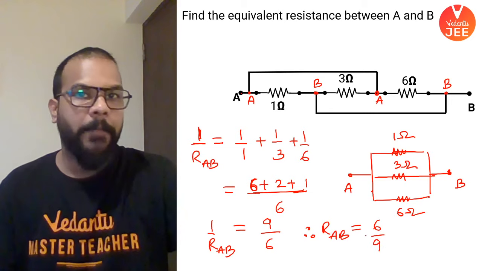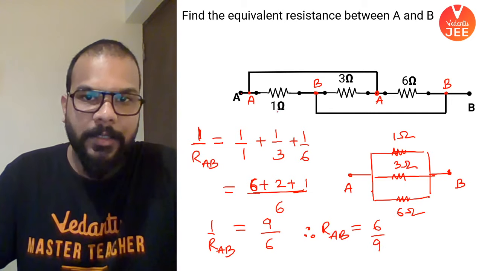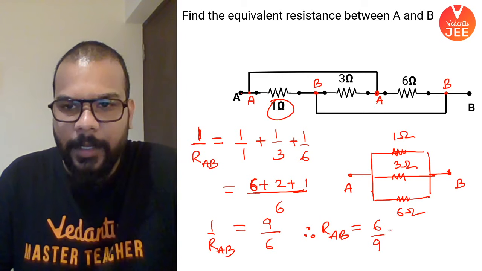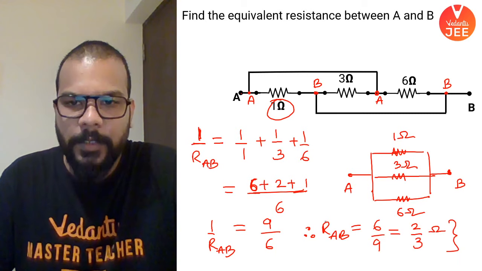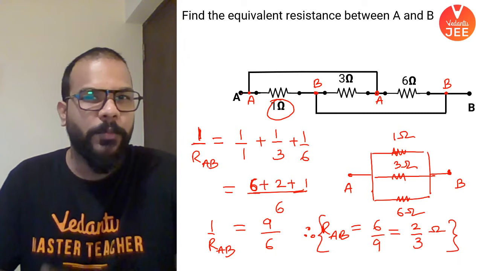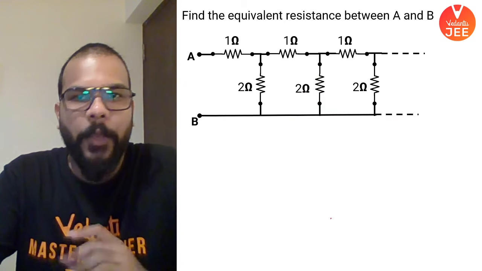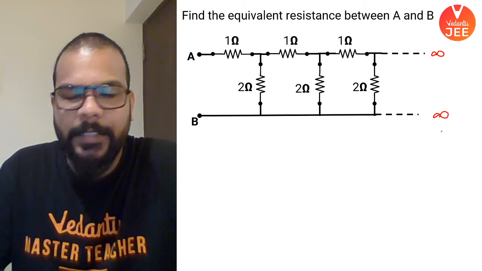As I told you, in parallel, the equivalent resistance will be smaller than the smallest resistance. The smallest resistance is 1 ohm, so your answer is definitely going to be less than 1 ohm. And this tells you that the answer is going to be 2 by 3 ohms, which is somewhere close to 0.66 ohms, less than 1. Okay, cool. Now an infinite ladder of resistance, something that we saw in capacitance earlier.